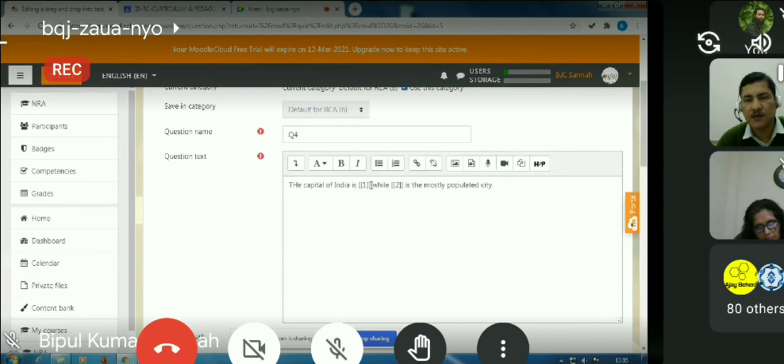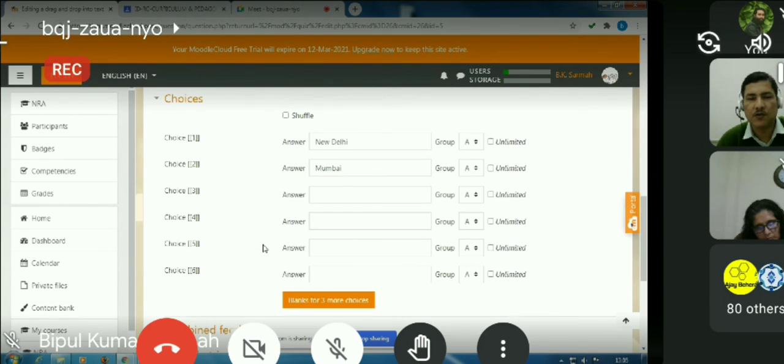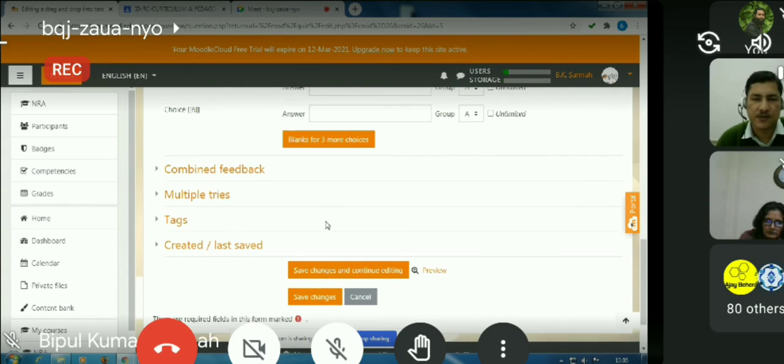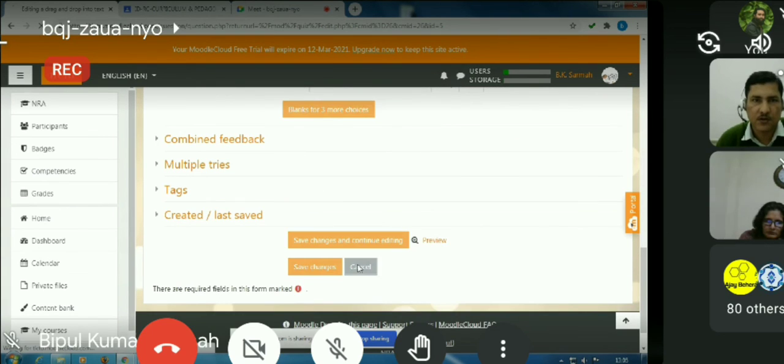So what are these things and how are they mapped? They are mapped at the bottom, very easy. You can see, scroll down here. Choice 1 is New Delhi and choice 2 is Mumbai. In this way, you can have more choices and nice interactive questions for the students. If you practice those things, you will find them interesting. Students also will get to see the things nicely. So I'm cancelling this out and